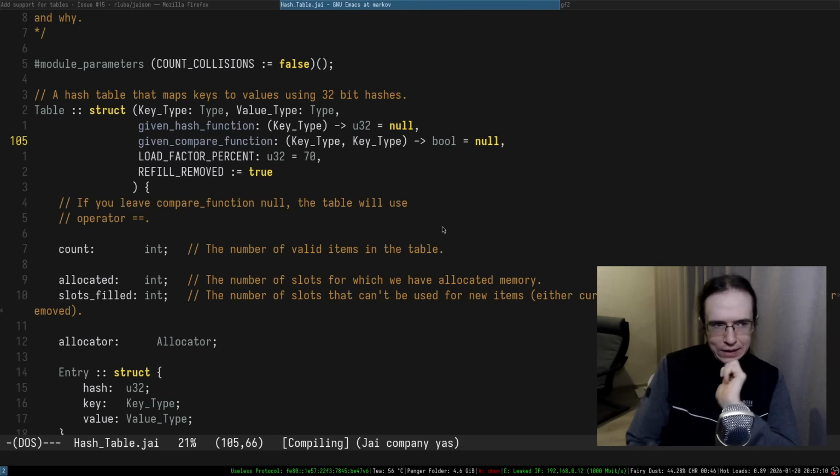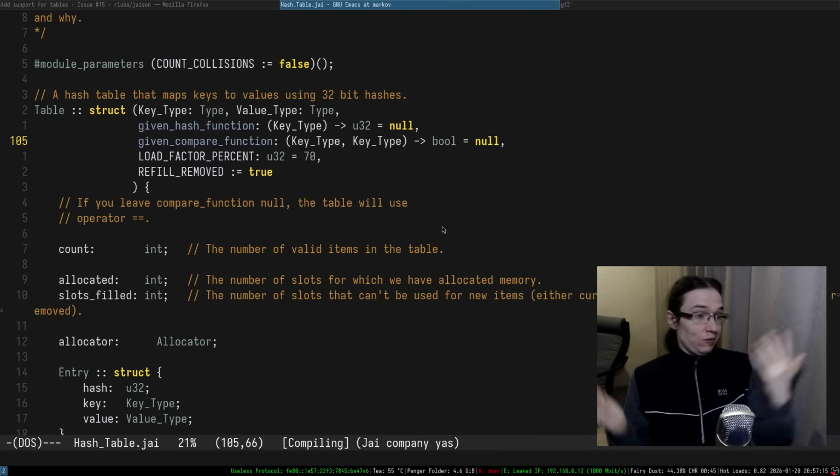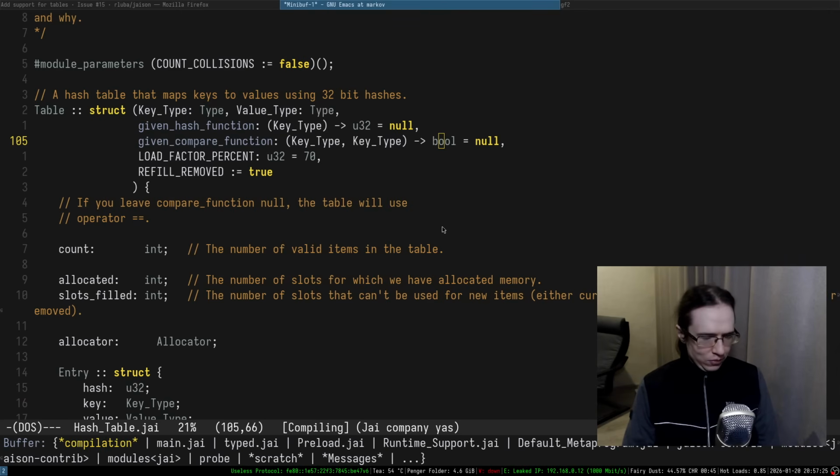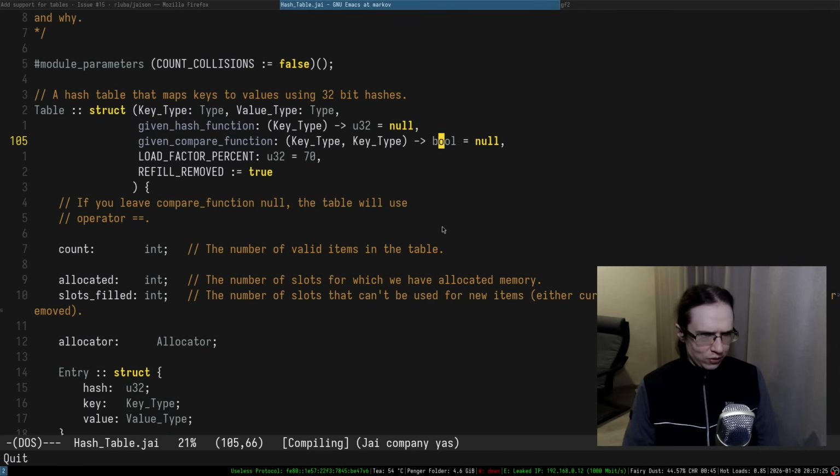At least in this whole type info system, I do not see how to get that. One way to circumvent that is maybe specify that through node system, but that's kind of stupid, honestly. I should be able to get that information.